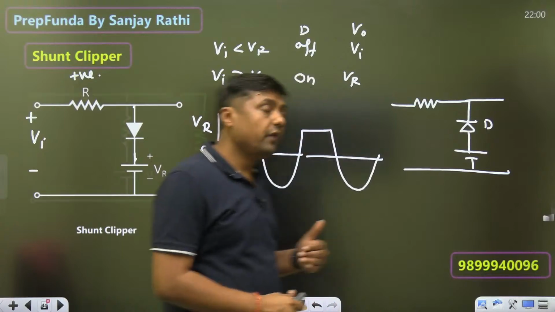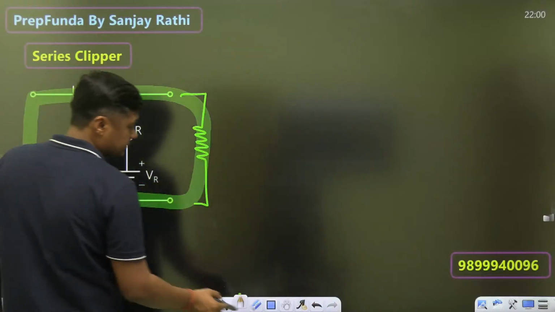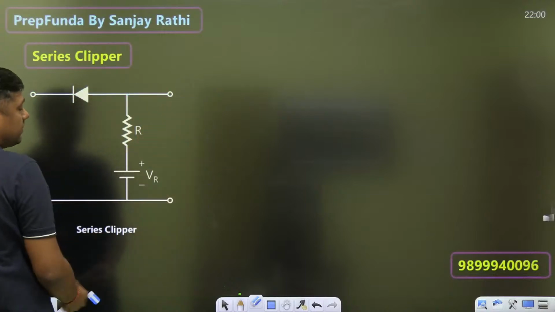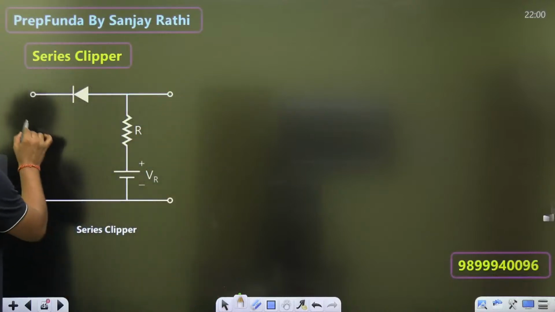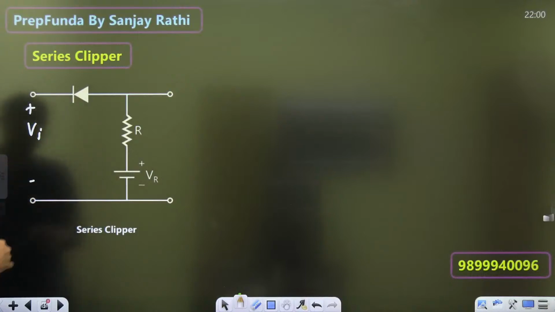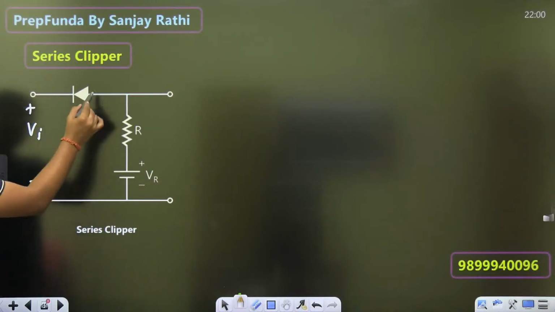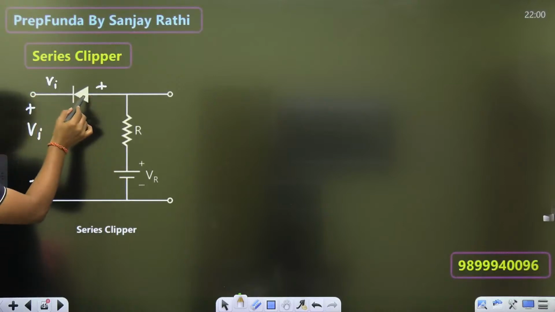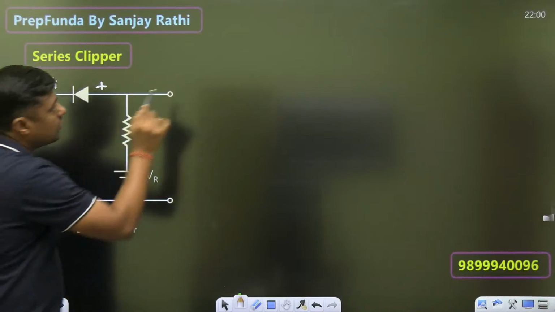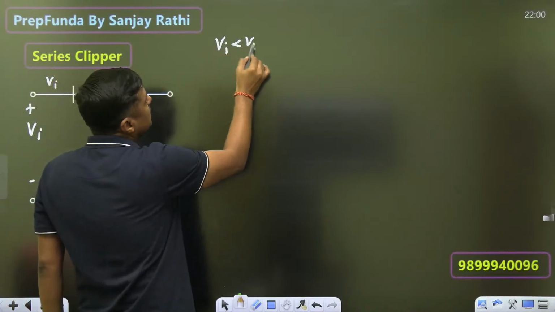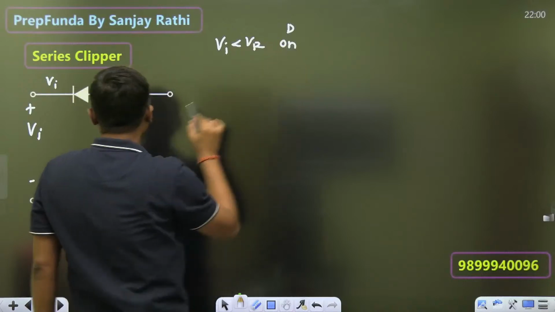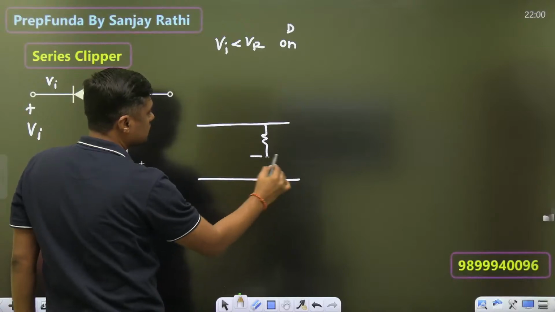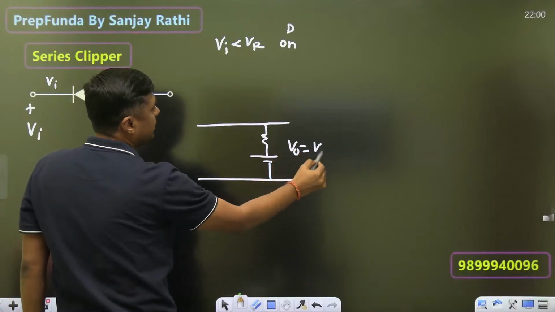Similarly, when diode is connected in series, watch this. When diode is connected in series, this is called series clipper. Whether it is positive or negative, very simple. For example, this is Vi. Now Vr is connected to the positive portion, Vi is connected to the negative portion. When the Vi is less than Vr, diode is on. When the diode is on, this portion will act as short circuit, and therefore output is exactly a replica of the input.